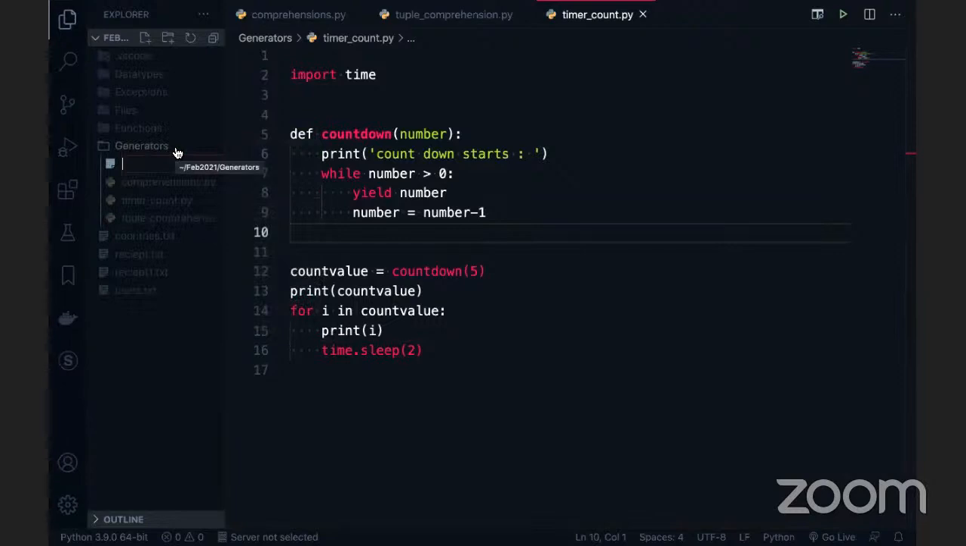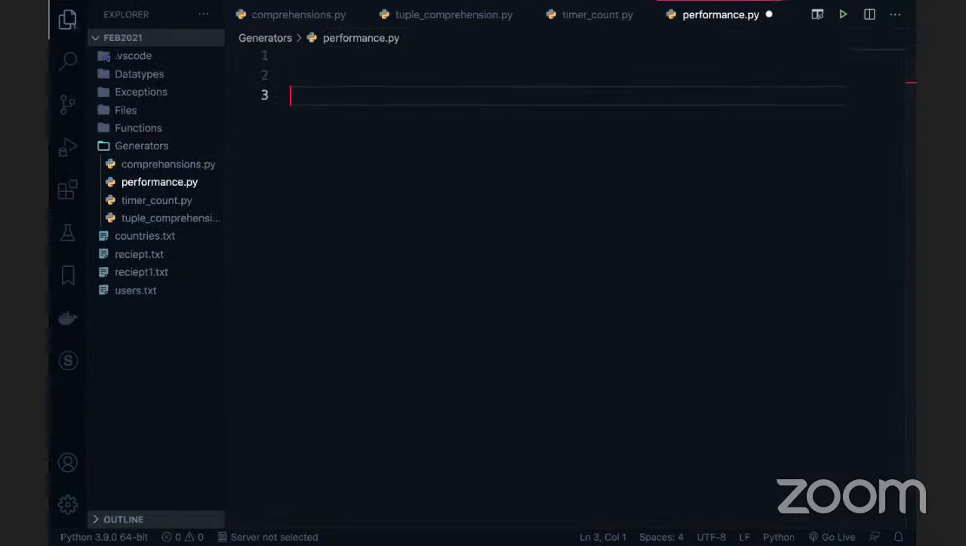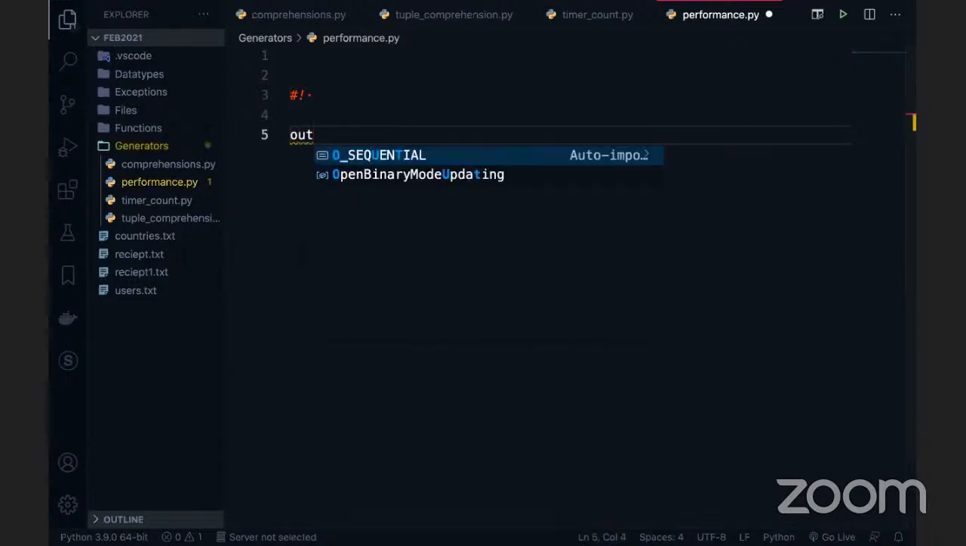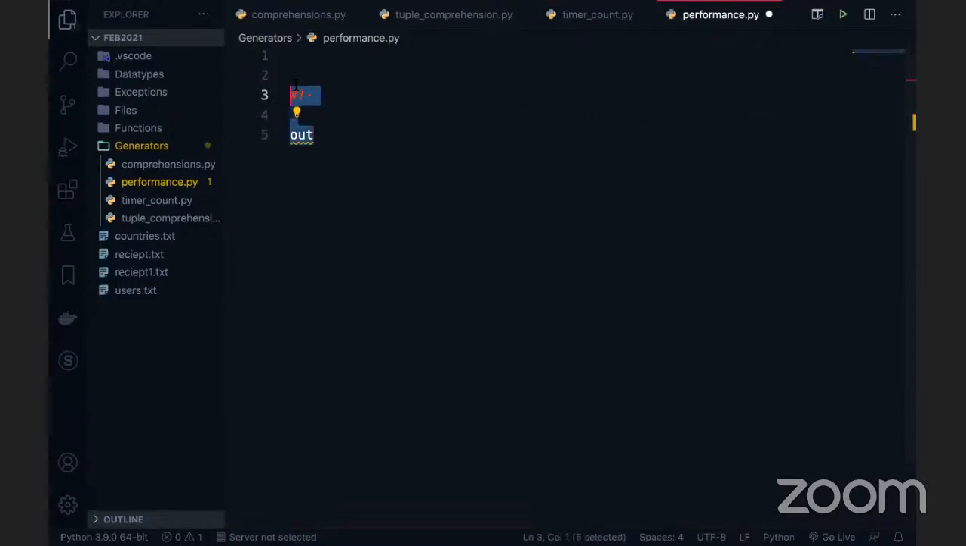So let's go now to the performance of generators. It's very simple code, I'll quickly finish it off. Don't take much time. I'm just thinking about which example we can take. Let me take one example to generate persons or usernames, something like this.